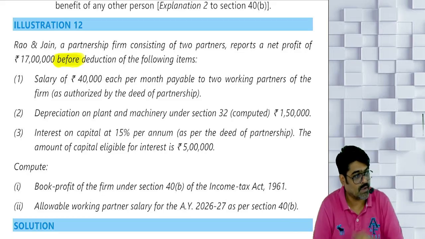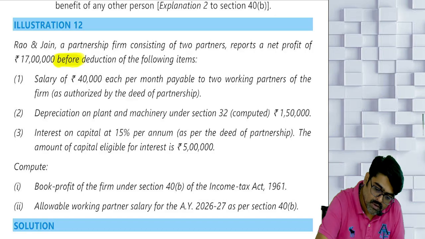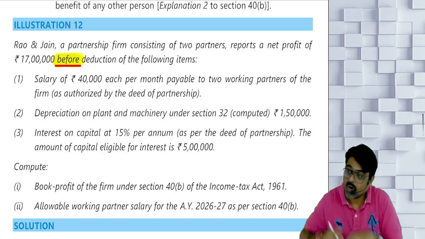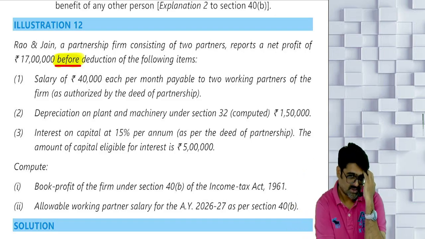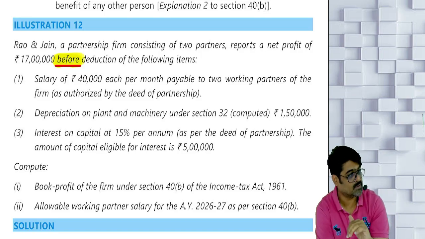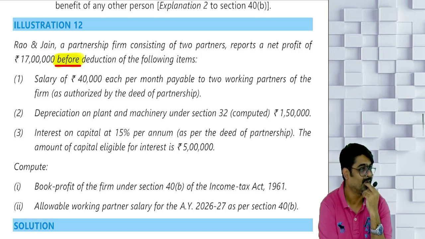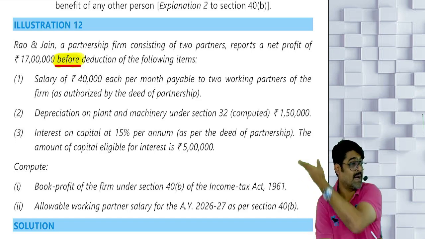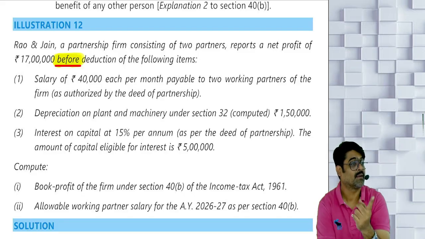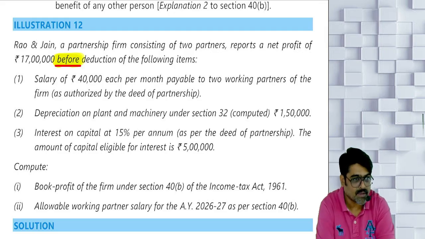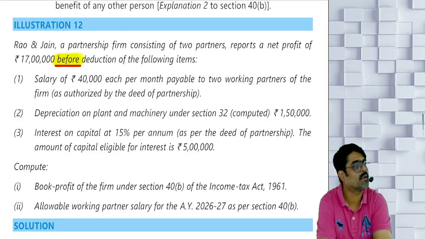Yes or no? But what if instead of before, they would have written after? Then all these items are reduced. Remuneration was not to be reduced, so add it back. Depreciation was to be reduced, already reduced, no need to do anything. Interest is reduced, but the interest is reduced at a higher rate. Add it back, calculate at allowable rate, and reduce that. If I would have been the examiner, I would have definitely done that.